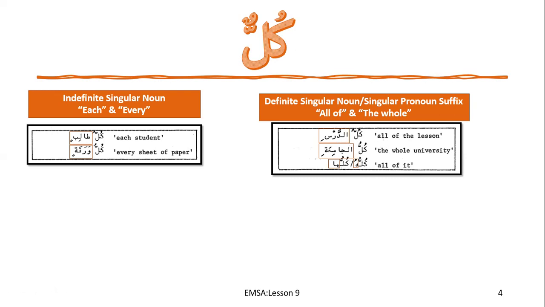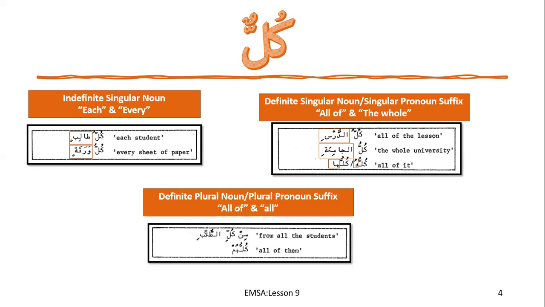Now let's come to definite noun, but in plural form. So definite noun in plural form or pronoun suffix in plural. Over here we were talking about singular noun and singular pronoun suffix. The only difference here is that it's with plural, and the translation again would be somewhat similar. Min kullit tullabi, from all the students, and all of them. This is the translation you will get from putting it with a definite plural noun or a plural pronoun suffix.